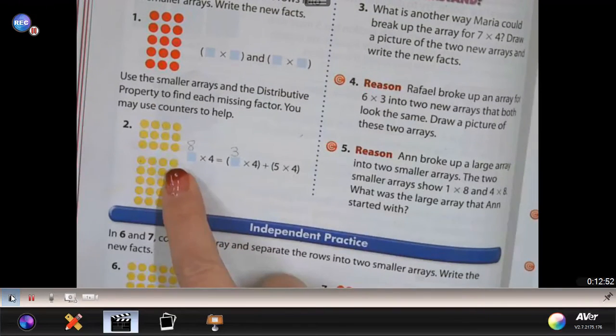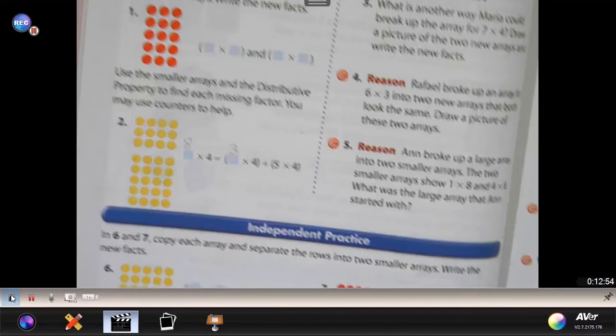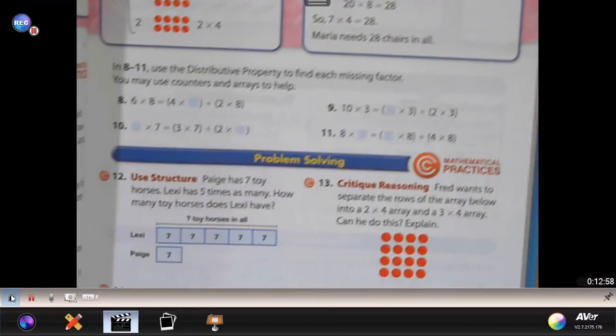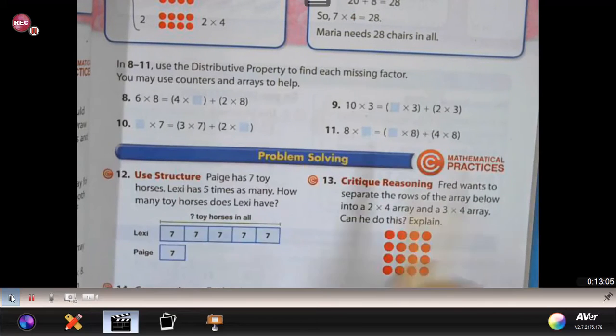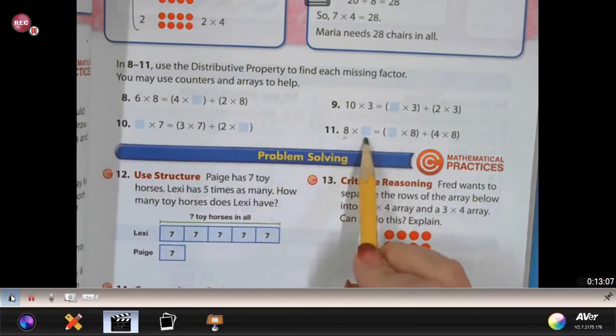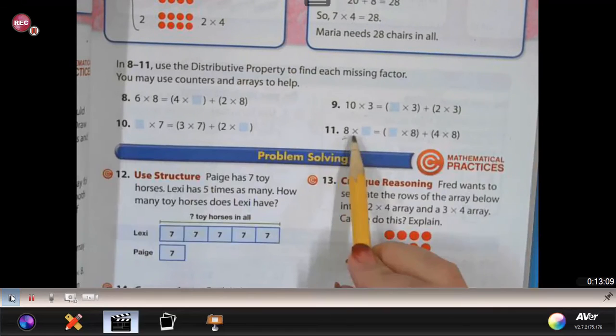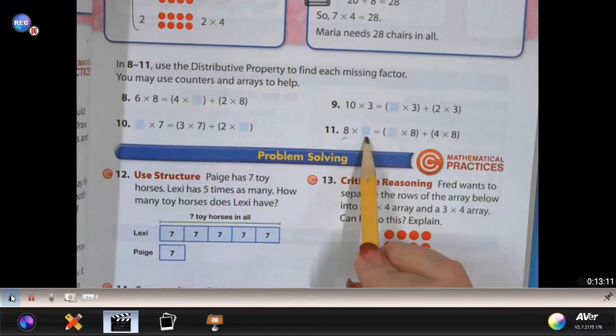You are also going to draw arrays for 8, 9, 10, and 11. So be sure to draw arrays to go with that. Notice that you have the 8 rows, but it's not showing you how many you have in each row.